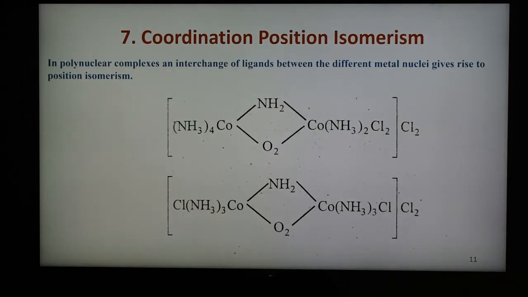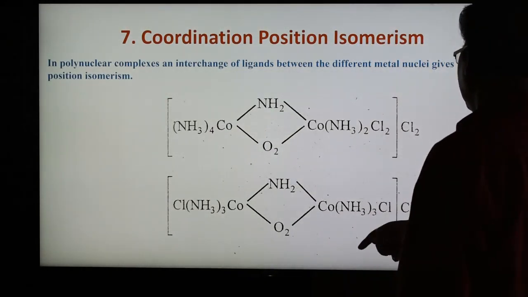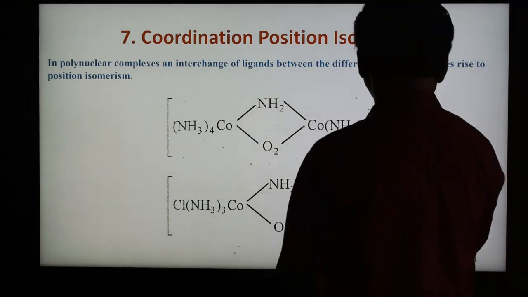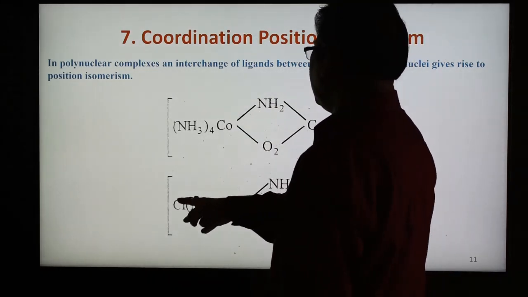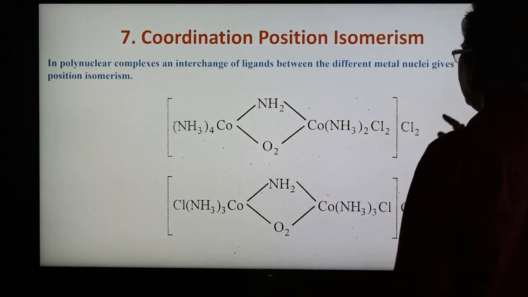In case of polynuclear complexes, an interchange of ligands between the different metal nuclei forms position isomerism. So here this is one complex, and here is Cl, this is Cl and Cl2. So the total number of atoms is the same. Here NH3 4, these are the bridging bonds here, and in this way we can write.